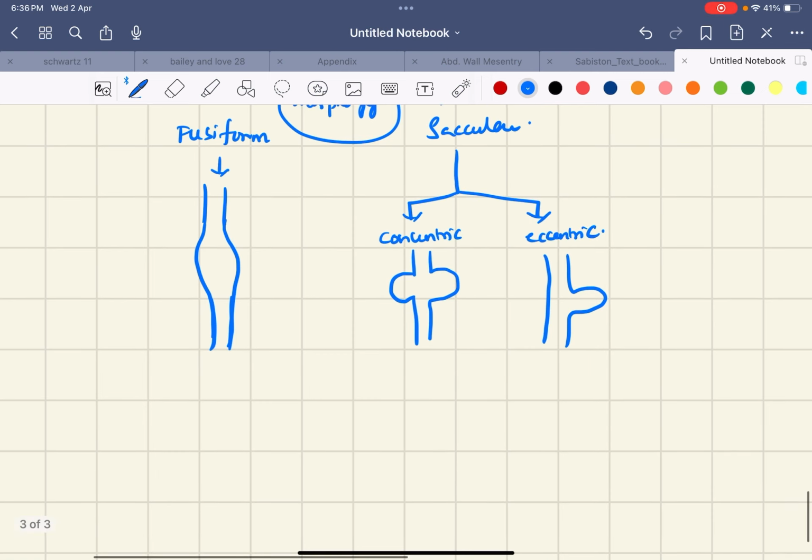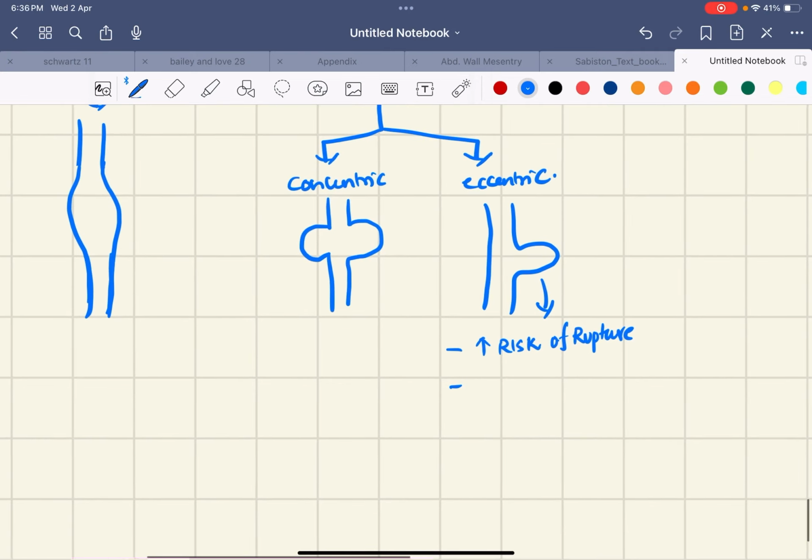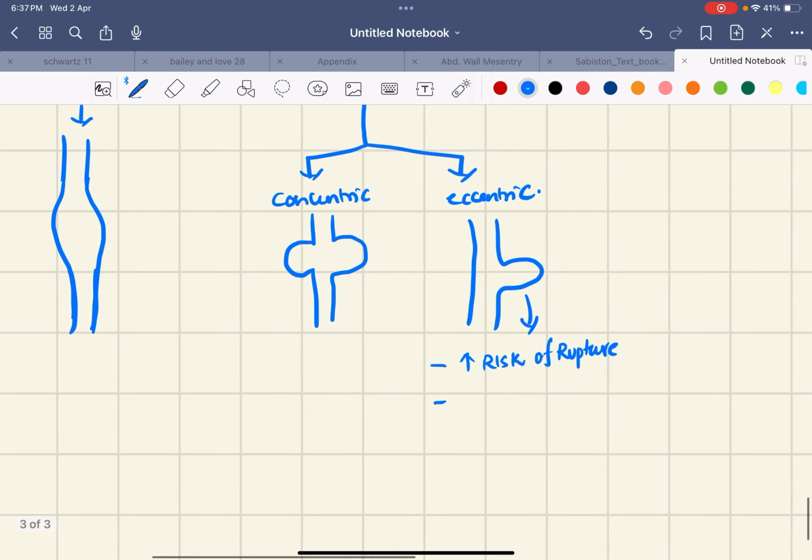What is the importance of dividing into concentric and eccentric? Eccentric aneurysms have an increased risk of rupture. We can further classify based upon the size of the aneurysm, where the risk of rupture increases, but in eccentric saccular aneurysms there is no such size criterion for the risk of rupture.